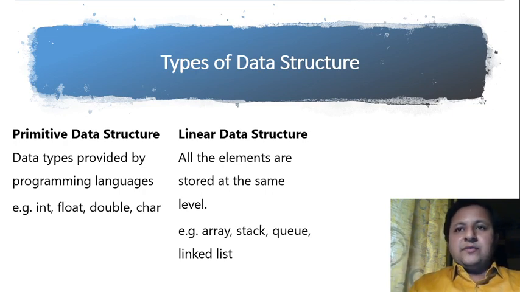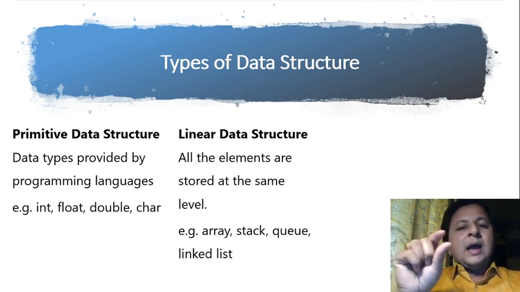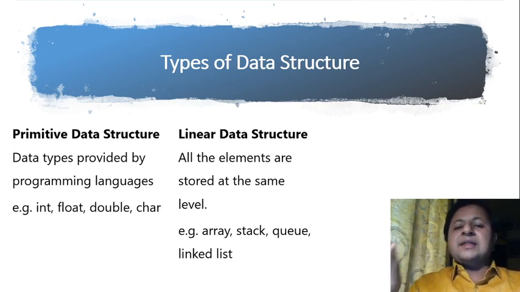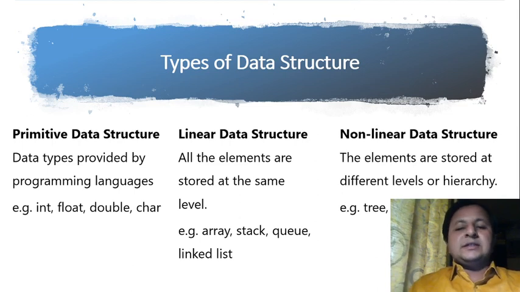There is no level difference between the elements. Even stack, which we will study as one of the chapters, queue, or even linked list. In all these types of data structure, elements are stored in a single level. As I said, there is no hierarchy between them. Now, when we have a hierarchy between the elements, then we come to the third type of data structure, which is called non-linear data structure.